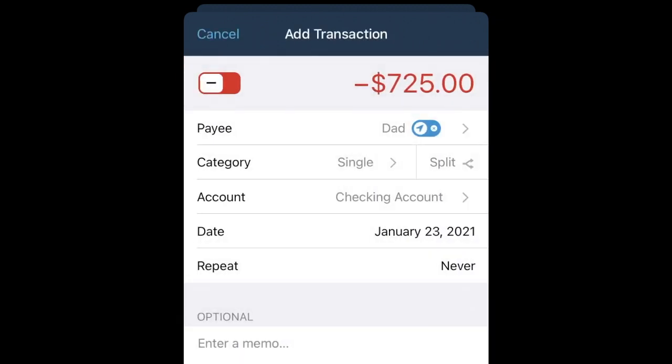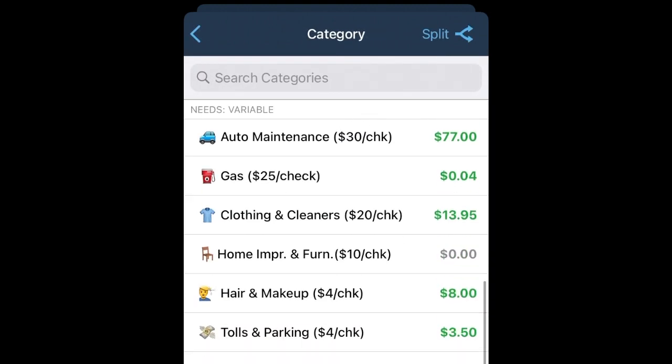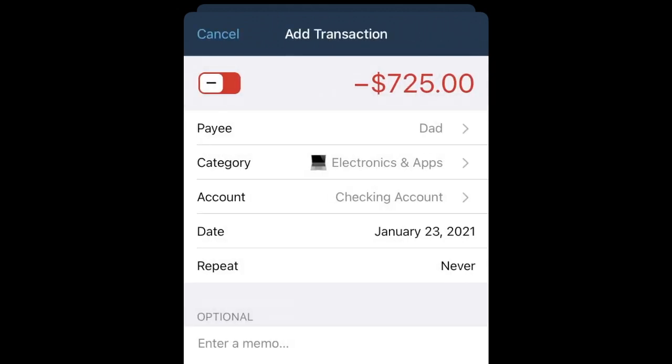And we're going to create a payee called Dad. The location indicator comes up. That would be like if I'm at a gas station, it could automatically remember next time I'm at that gas station to use that category. But I'm not going to do that for him, so we'll change that. The category down here is electronics. Here it is, $725 is what we have in there. It's going to come from our checking account.